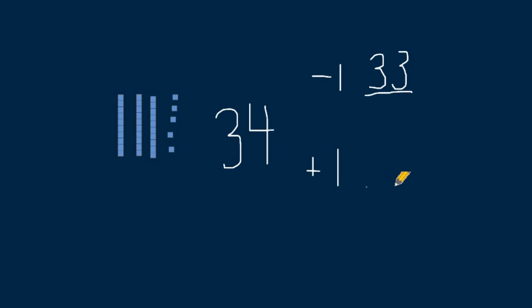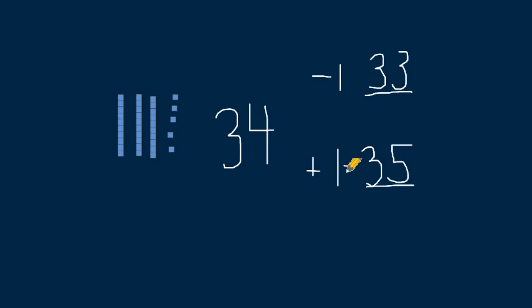When we write it, I want you guys to make sure when you are adding your base 10 blocks, you want to start with your ones. So 1, 2, 3, 4, 5 goes in my ones place. And I have 1, 2, 3 sets of 10. So I know I have a 3 in my tens place.